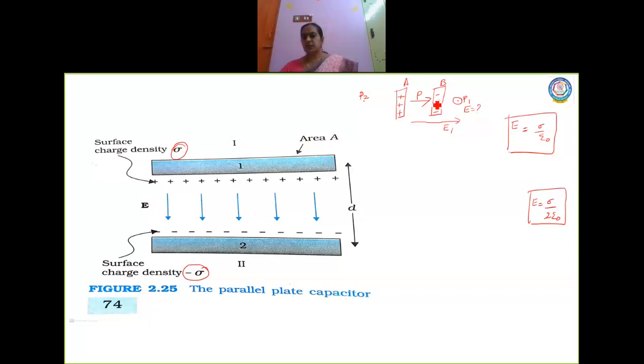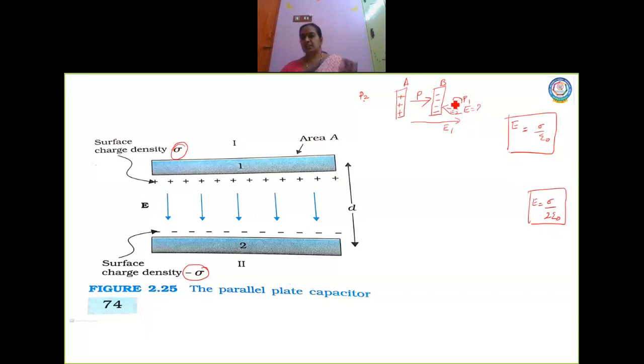Then come to this sheet. Here is a test charge, and here the sheet is negatively charged. So what is the electric field direction? The electric field is E2. The magnitude of the electric field is the same, sigma by 2 epsilon naught, whether it is this sheet or this sheet. This we have already derived.